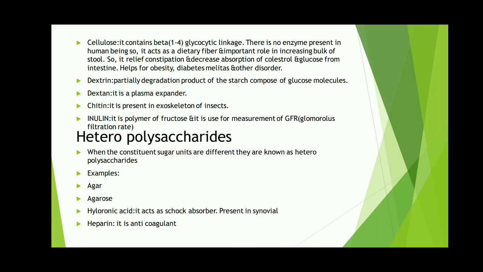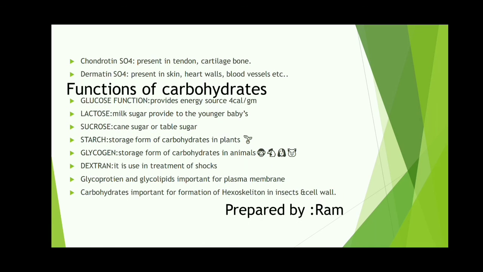And heparin is an anticoagulant. Another example is chondroitin sulfate, which is present in tendons and the cartilage of bone. And dermatan sulfate: derma means skin, so it is present in skin, heart valves, blood vessels, etc.